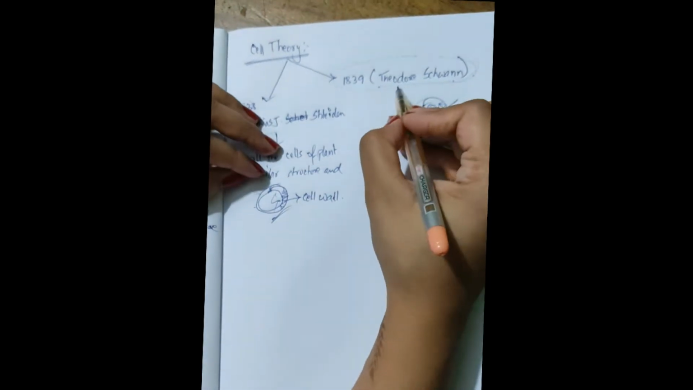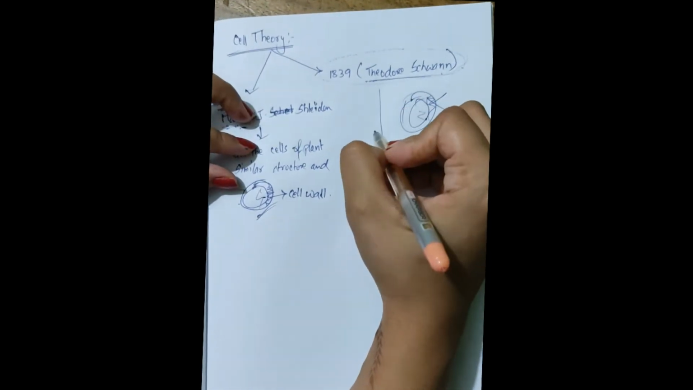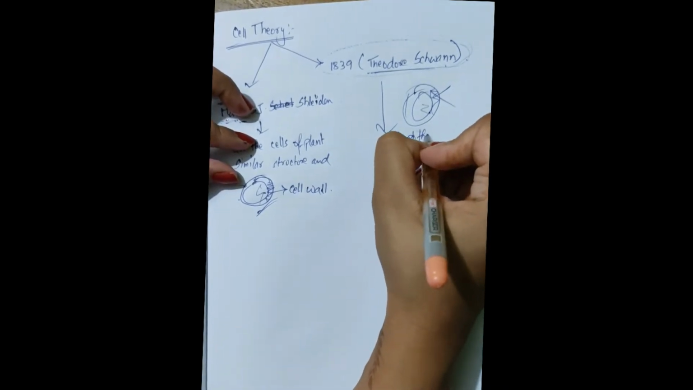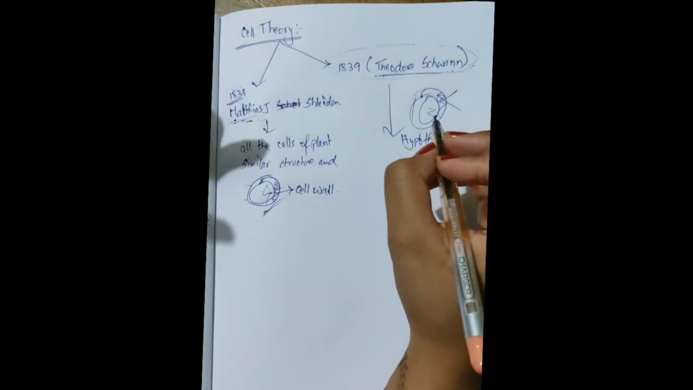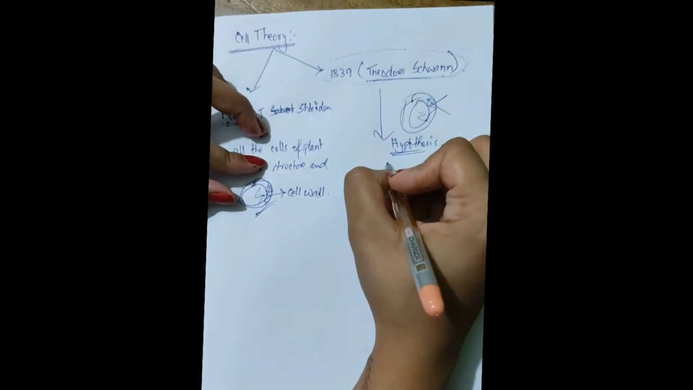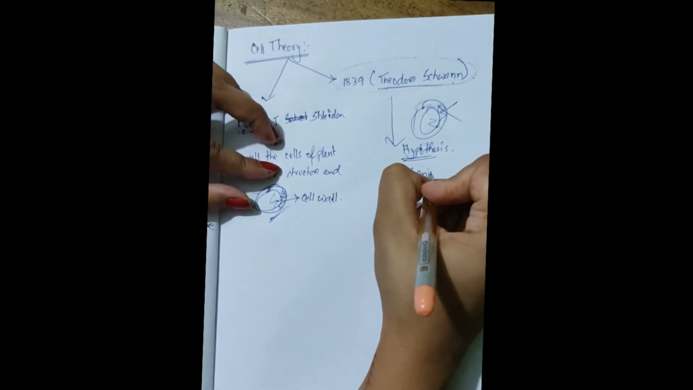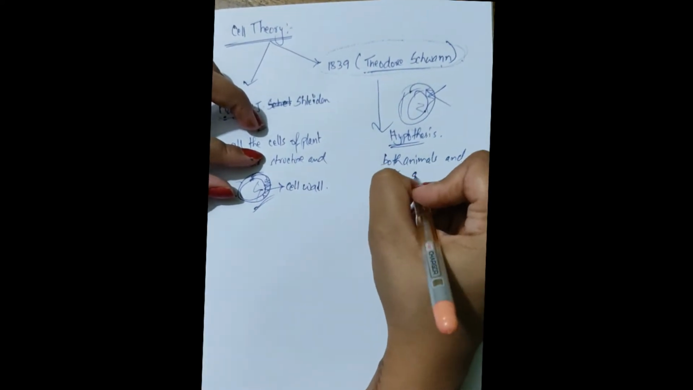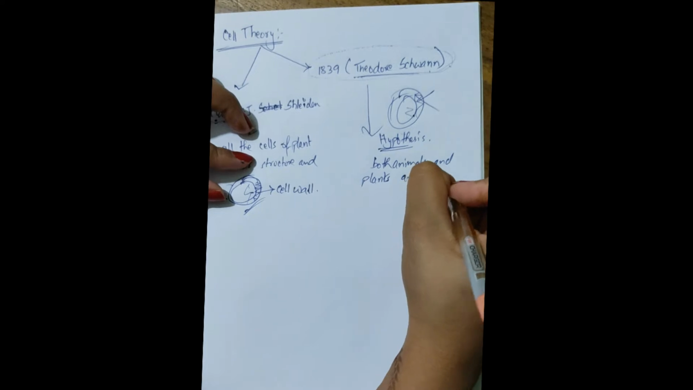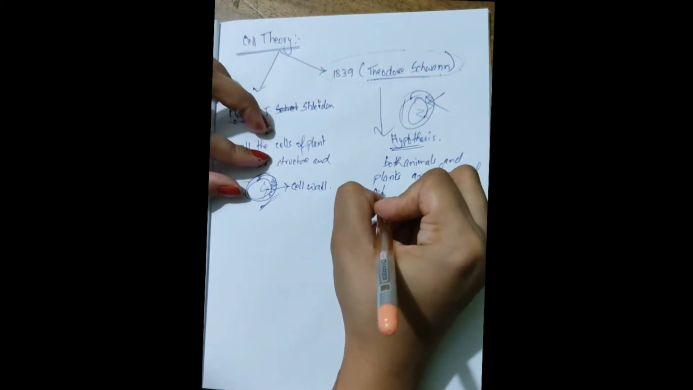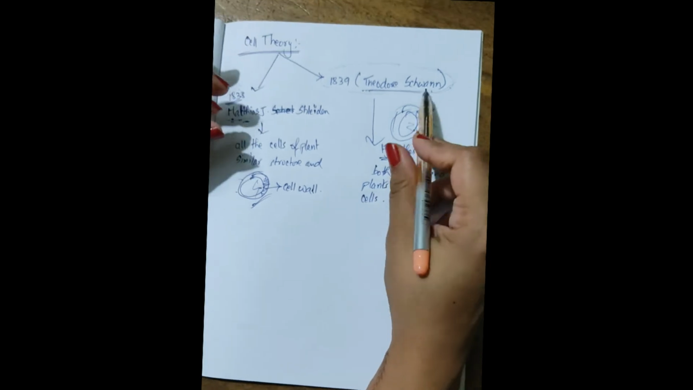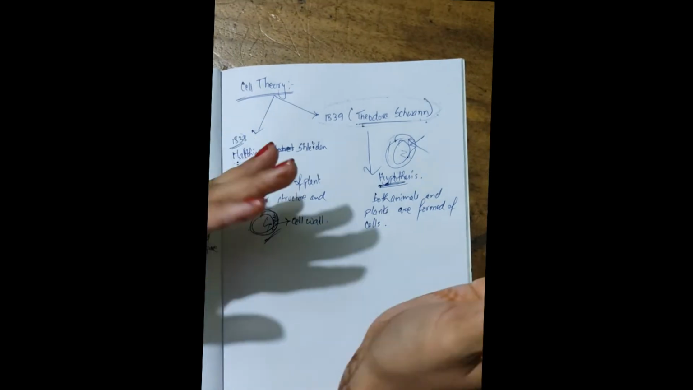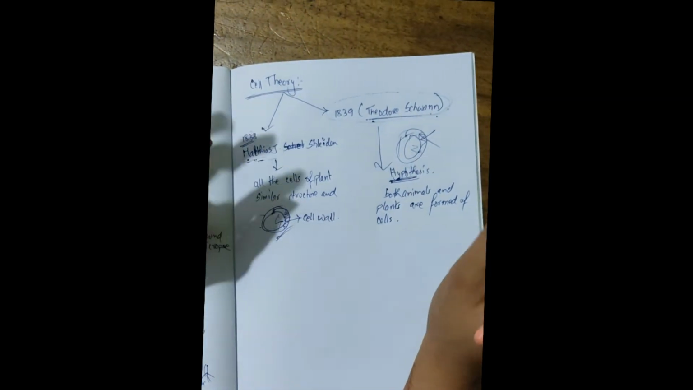One more thing was that Theodor Schwann gave a hypothesis. He gave a hypothesis which states that both animals and plants are formed of cells. So who gave the hypothesis? Theodor Schwann gave the hypothesis that both the plants and animals are formed from cells.